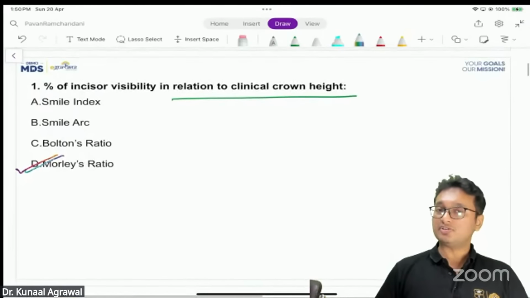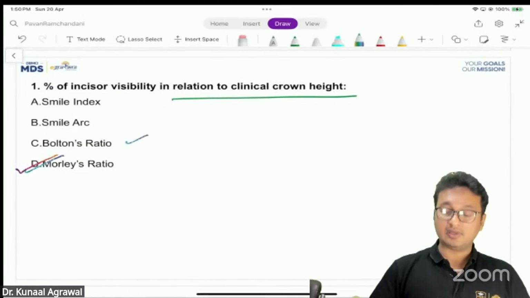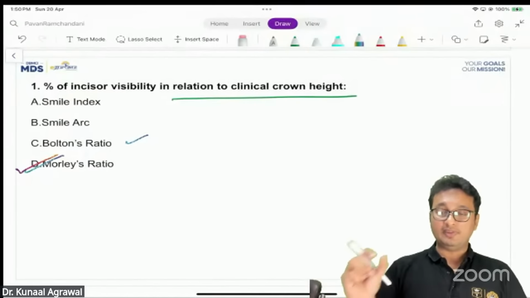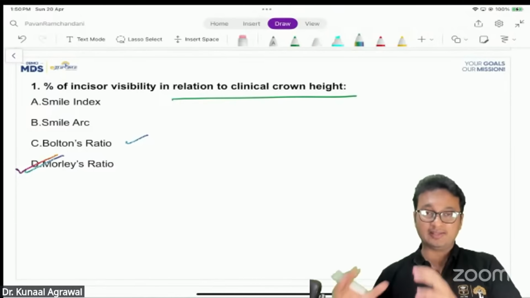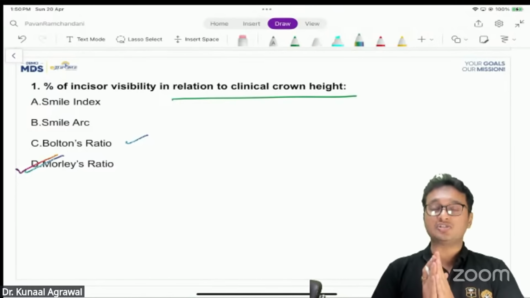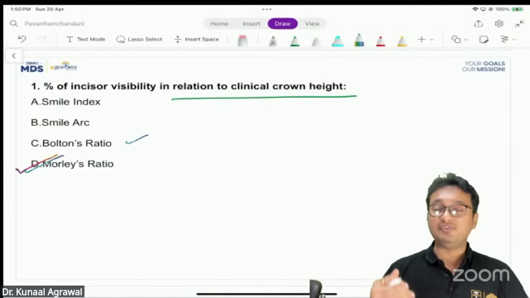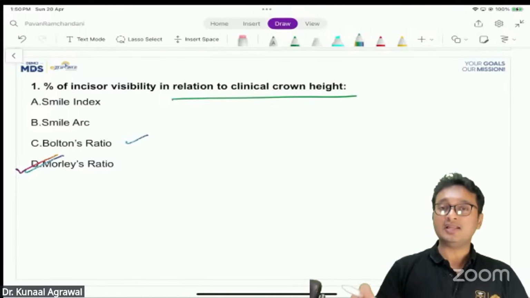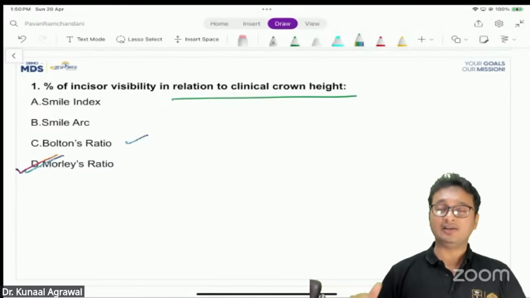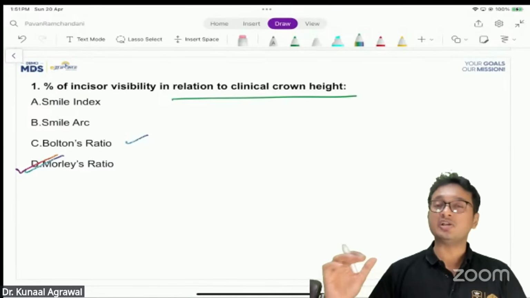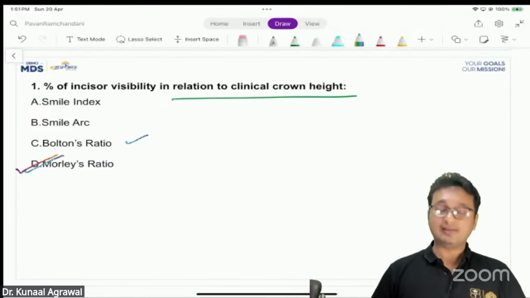And Bolton's ratio, you already know. It is done for model analysis when the mesiodistal width of the upper and the lower teeth is measured together. A proper percentage value is established, and then we determine the amount of irregularity present. According to that, we find the amount of tooth material excess, overall tooth material excess, anterior tooth material excess, that is in relation to the model analysis. So the correct answer here will be Morley's ratio.